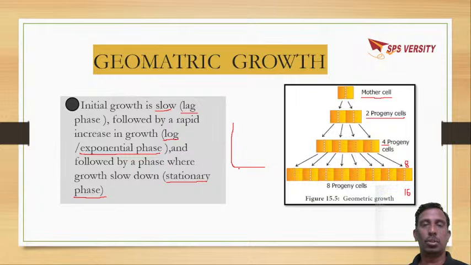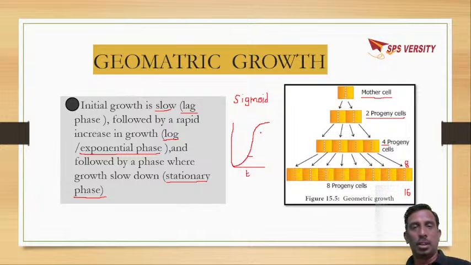If you take growth and time, it is slow first, then speeds up, then it gives sigmoid growth. This is called the sigmoid growth curve, S-shaped. So this is the lag phase, this is the log phase or exponential phase, and this is again the stationary phase.